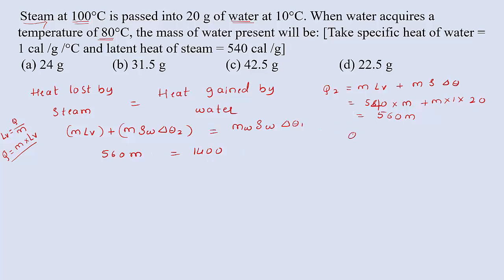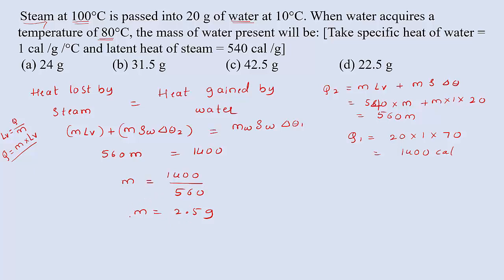So that is Q1 equal to M S delta theta. I can write 20 into 1 into 70, which gives 1400 calories. Substituting this value here, we can write M equal to 1400 divided by 560. So we got M equal to 2.5 gram. This is the amount of steam that is converted into water.